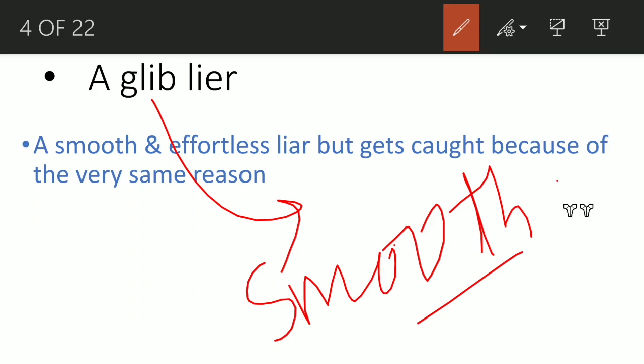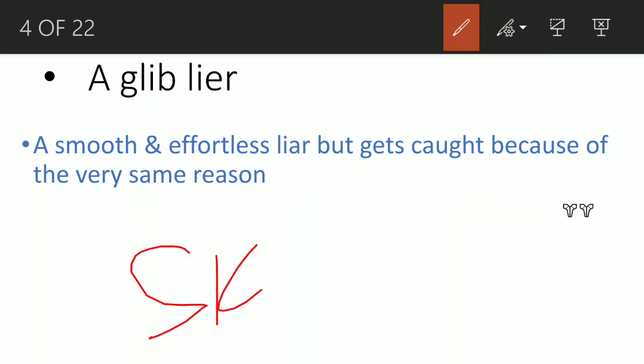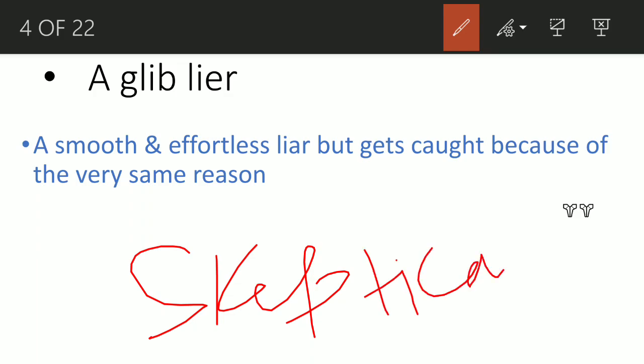What does that mean? It means that his lies are too true to be believable. His response in lying is too quick. It's really quick, so people are pretty skeptical. Skeptical means doubtful. Skeptical about his lies. They're very doubtful whether he's saying something is true or not. So they are doubtful about the truthness of that lie.